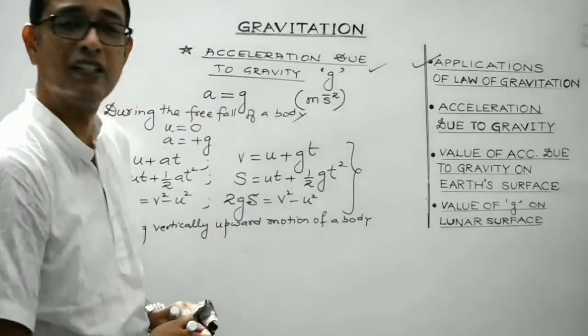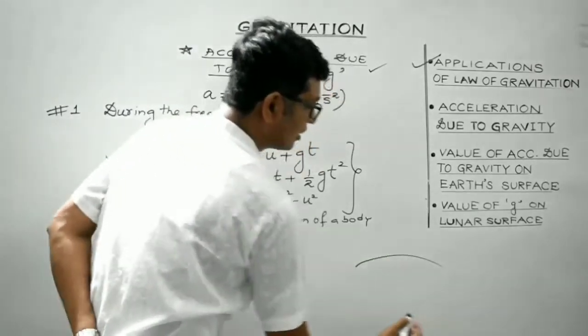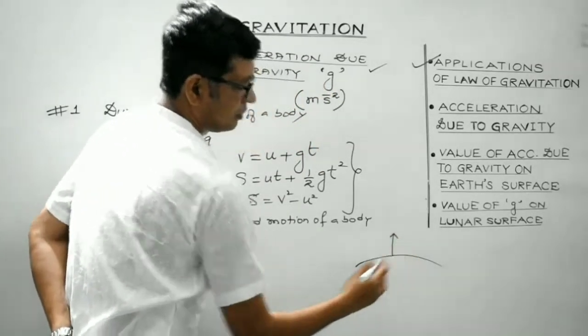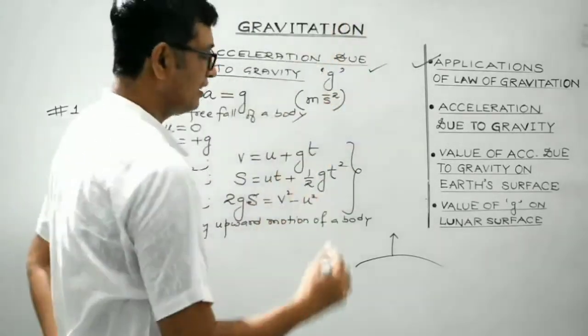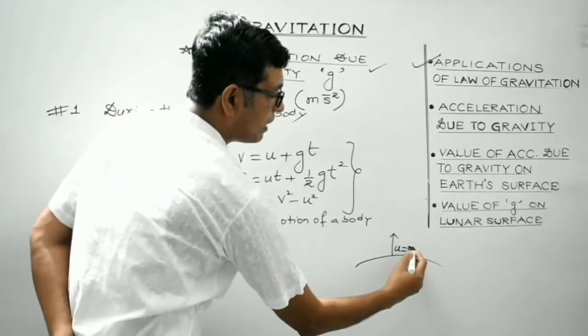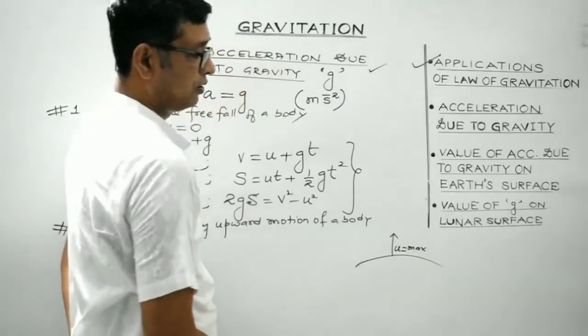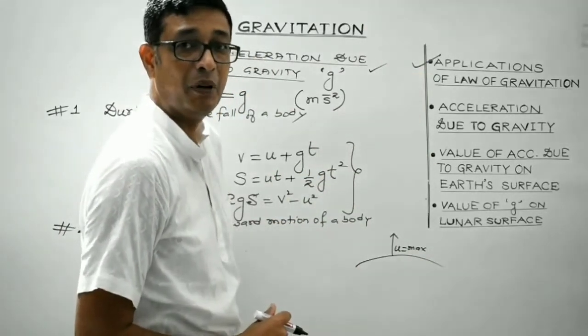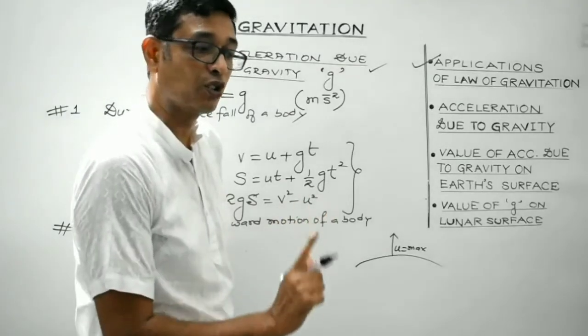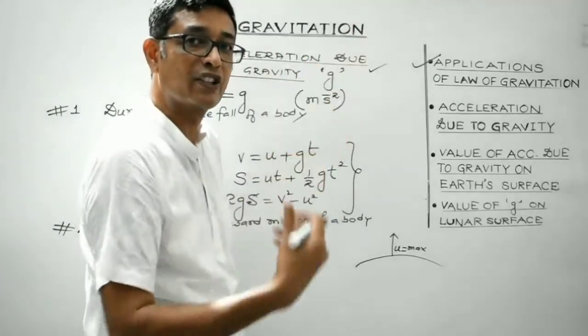So what will happen is, this is the Earth's surface. It's been imparted some initial velocity so as to make the body gain in height. So initial velocity would be maximum. But now look, gravity will act in the downward direction, isn't it? But the direction of motion of the body thrown vertically upwards is opposite to the direction of gravity.